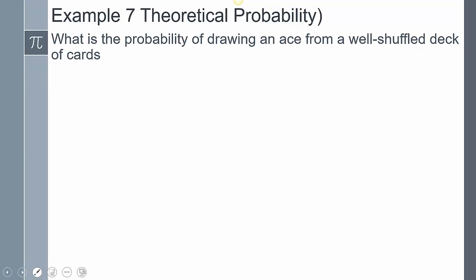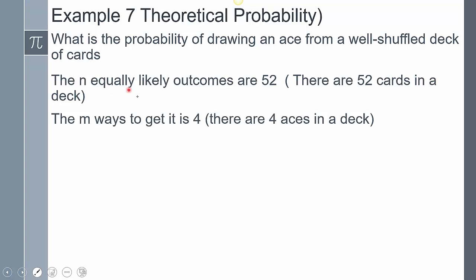Number 7 says, what is the probability of drawing an ace from a well-shuffled deck of cards? The n equally likely outcomes are 52 because there are 52 cards in a deck. The m ways to get it is 4 because there are 4 aces in a deck. So the probability of drawing an ace is going to be 4 out of 52, which is the same as 1 out of 13.